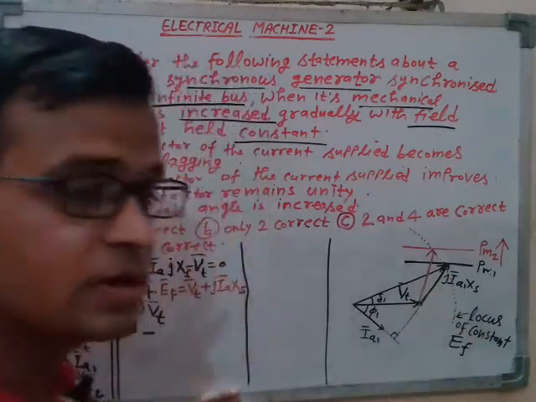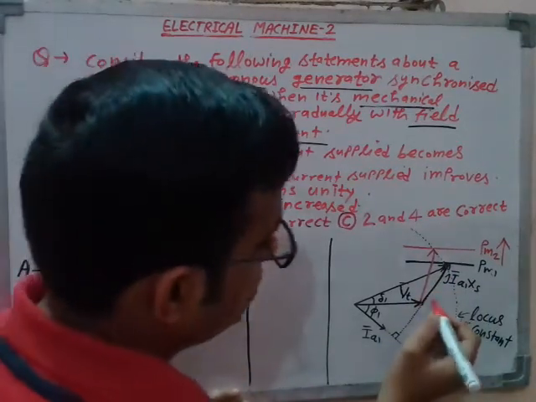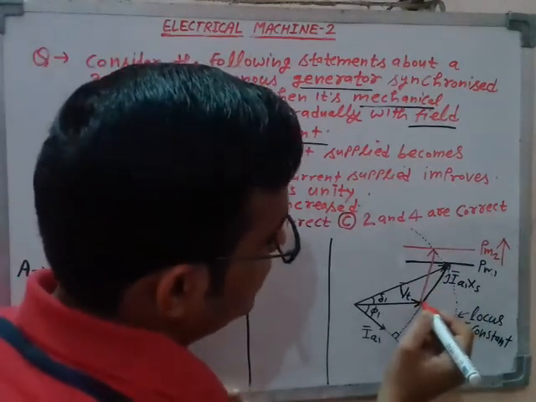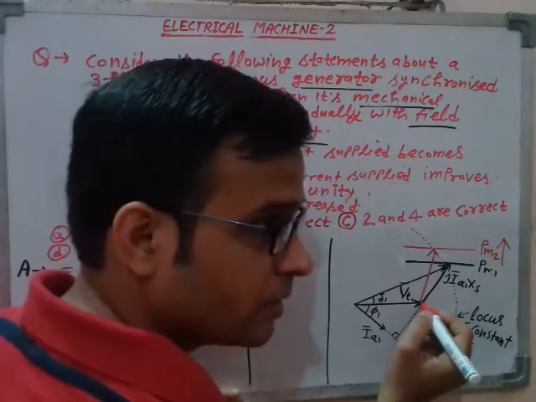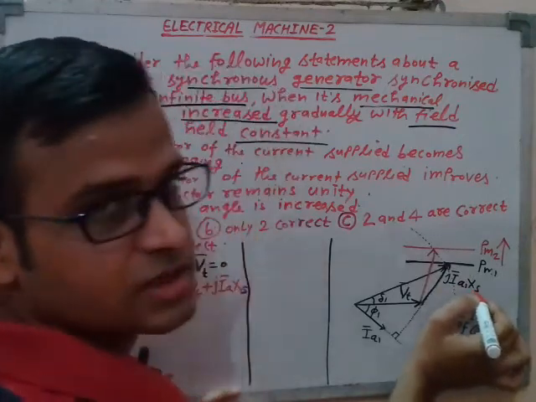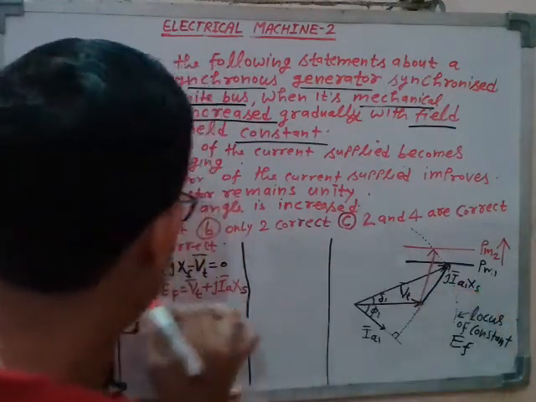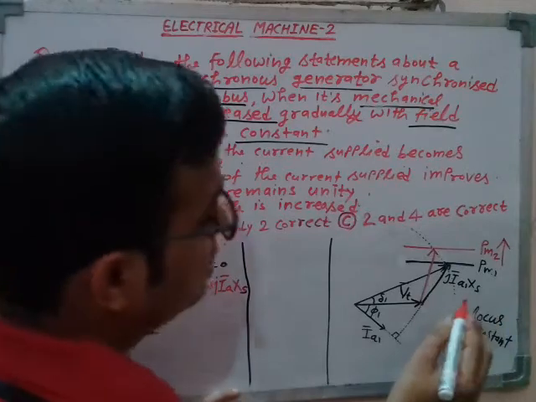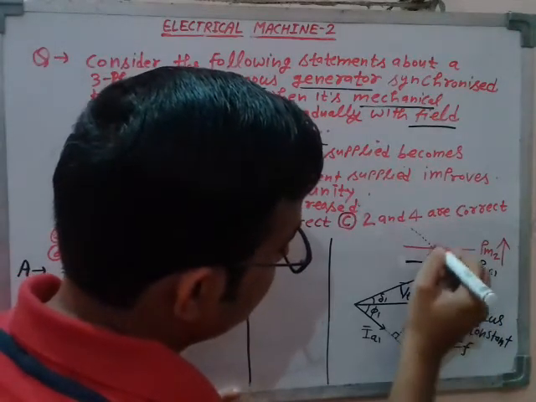So what is the conclusion? The new armature current would be more, because XS is fixed in both cases. XS is a winding parameter, so it is fixed anyway. This length of the phasor is nothing but the armature current.